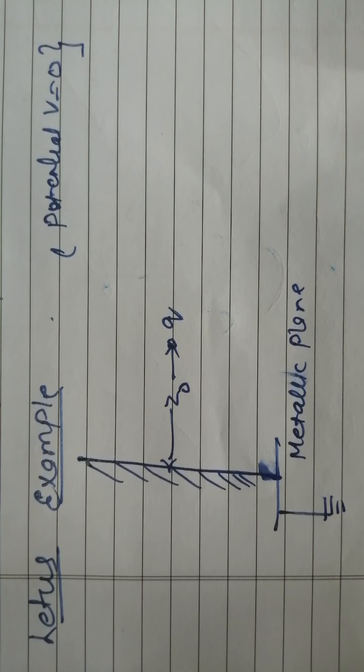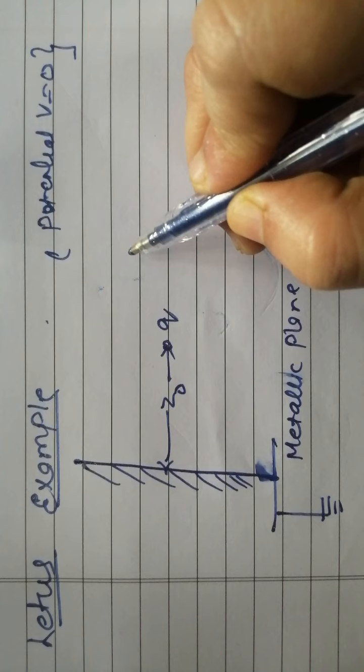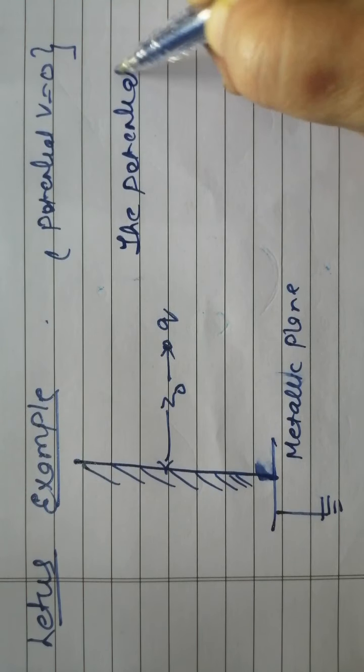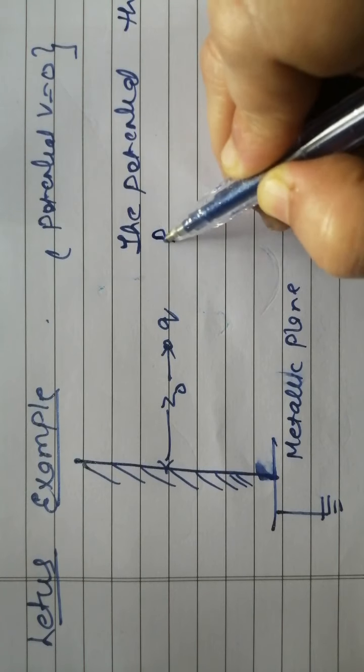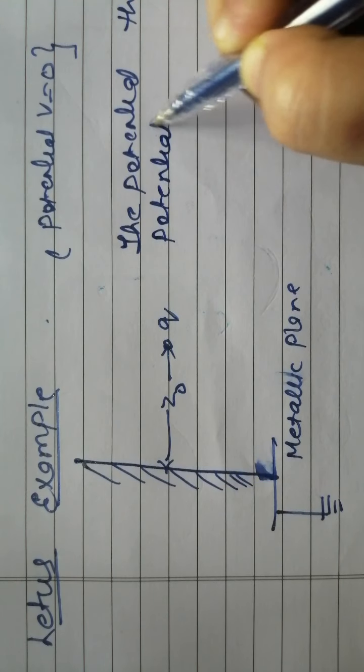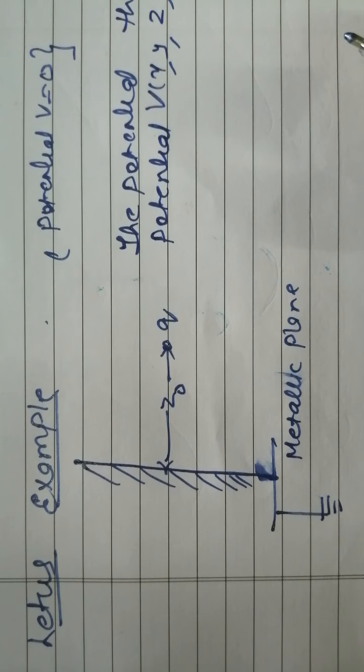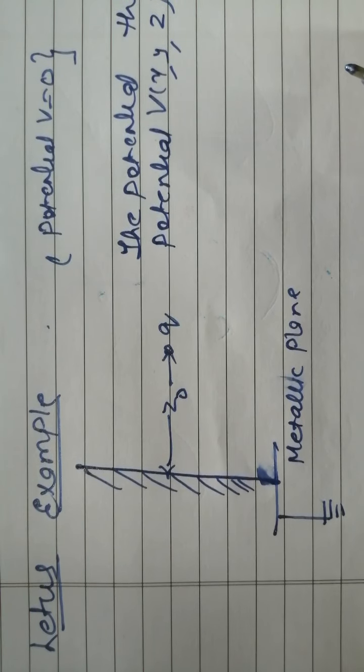Now you have to find out the potential all over the boundary, and for that we have to find the potential V of x, y, z, for the given boundary and at all other places.